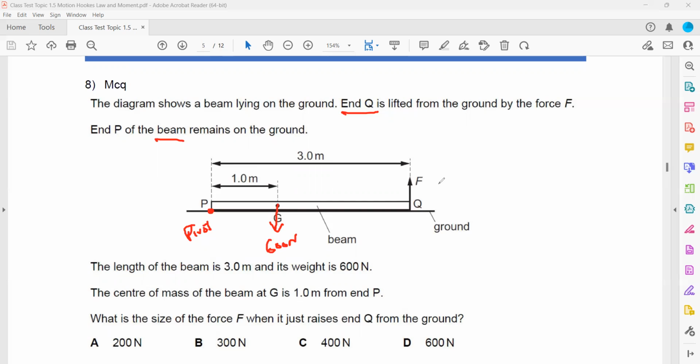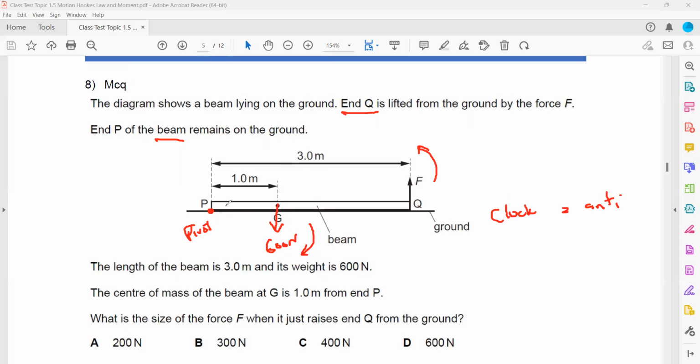Practically this force should produce a greater turning effect than the clockwise one, but this weight, 600 Newton, is causing a clockwise rotation, and the upward force is causing an anti-clockwise rotation. Whenever we solve, we consider that the clockwise and anti-clockwise moments are equal. So the total clockwise turning effect is equal to the total anti-clockwise.